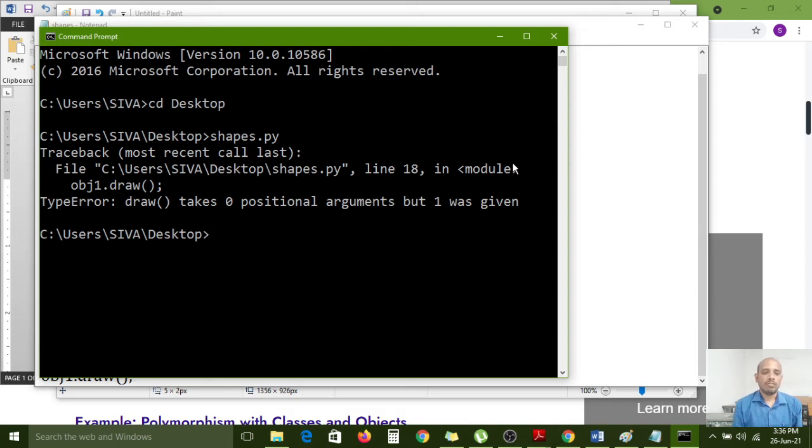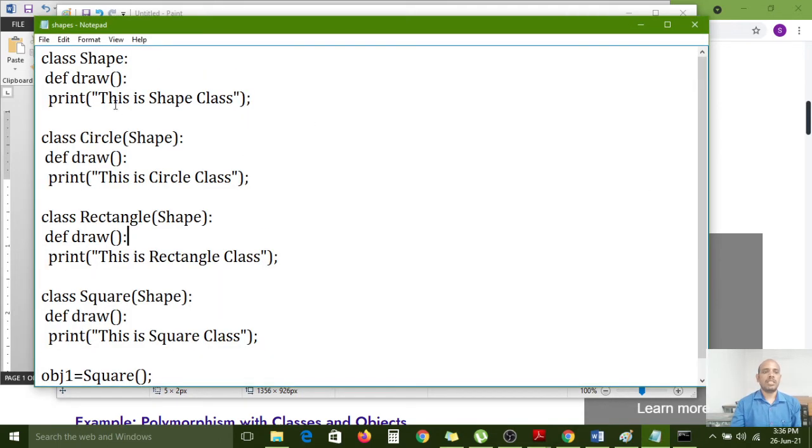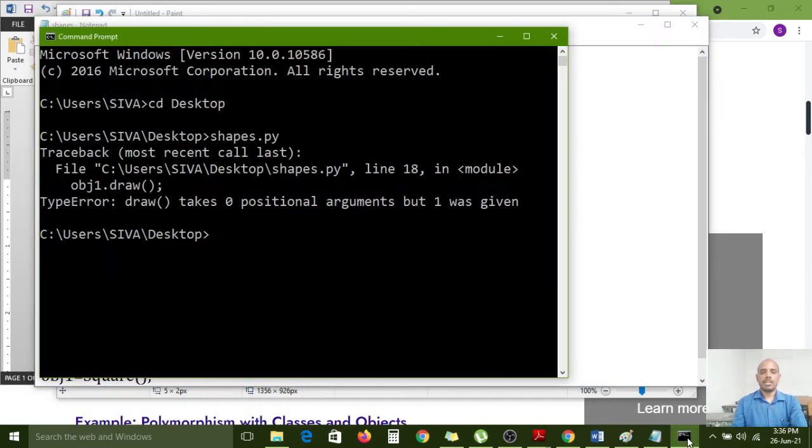So it is showing one error. What is that? obj1.draw takes 0 positional arguments. So carefully observe: in each and every draw method, the self keyword must be required. It will refer to the current class object. Otherwise it will show the error that we got right now. That's why the self keyword is required. So now again I am calling it. This is square class. Okay.